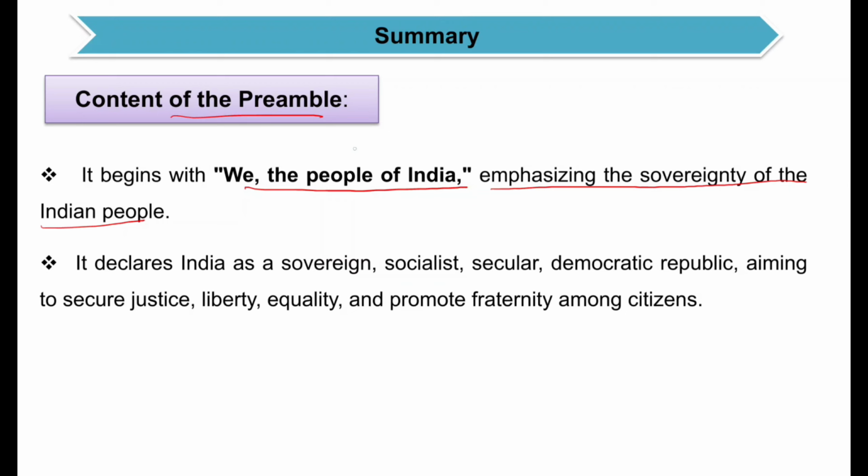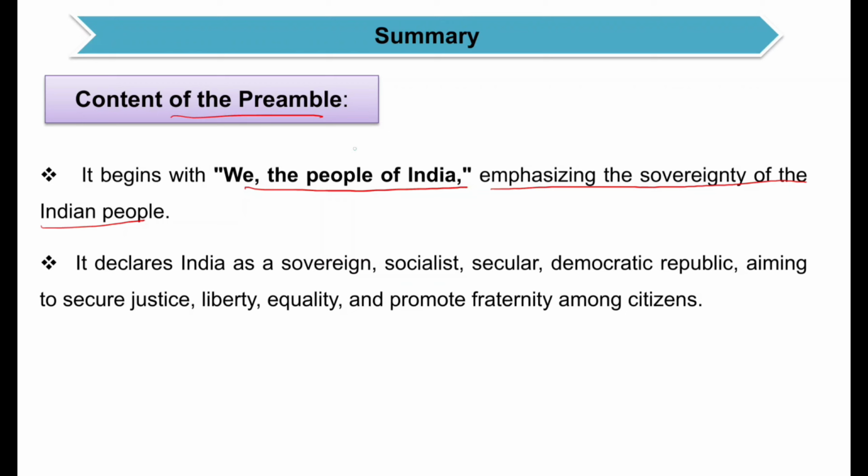It means that the constitution was not imposed on us by any foreign power, like before 1947 when India was ruled by the Britishers. It is we the people who have adopted this preamble.